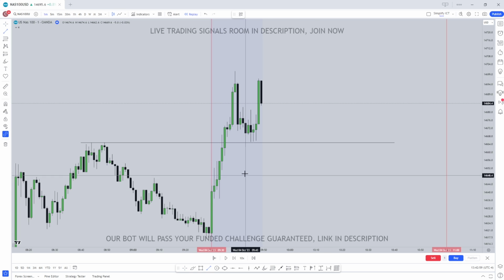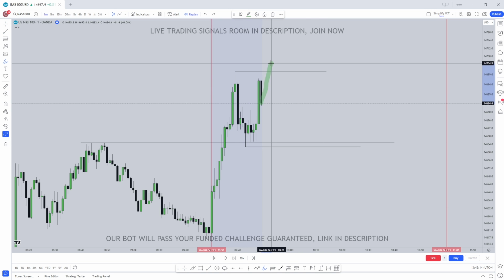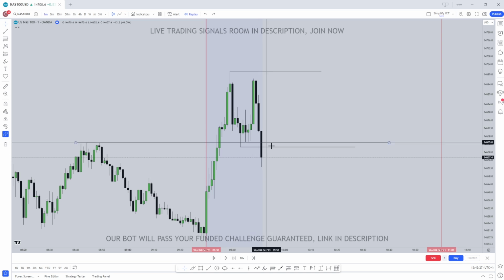So we're going to mark out that swing candle right there, and all we're waiting for is a market structure shift from this low right here. And don't forget, we do also have a high right here. So remember, price could also sweep additional liquidity to the upside before then making that market structure shift to the downside. And as you can see, price just tanked down without sweeping that liquidity, so that's completely fine because we do have that market structure shift overall.